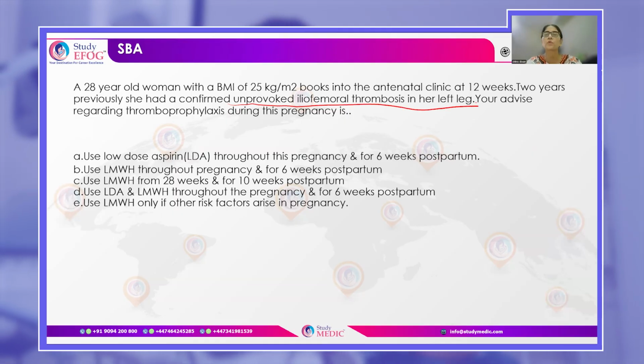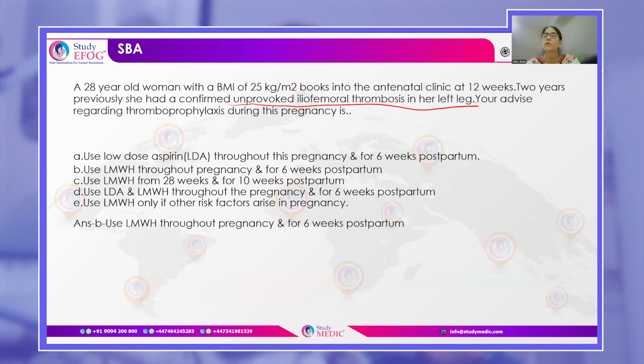So if it is unprovoked or it is estrogen dependent, remember it is a very high risk factor. So it has a score of 4. So what would be your advice for thromboprophylaxis in this pregnancy? Now remember, this is a very high risk thrombophilia. This is a very high risk factor. So you will give her throughout pregnancy and for 6 weeks postpartum.